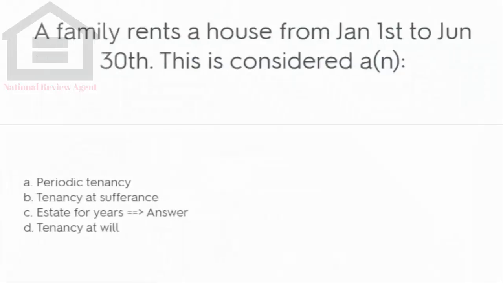A family rents a house from January 1st to June 30th. This is considered: A. Periodic tenancy, B. Tenancy at severance, C. Estate for years, D. Tenancy at will. Answer.